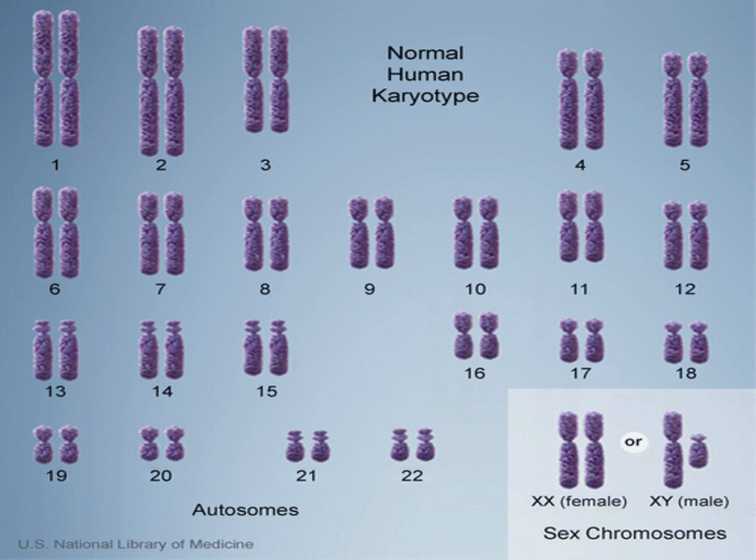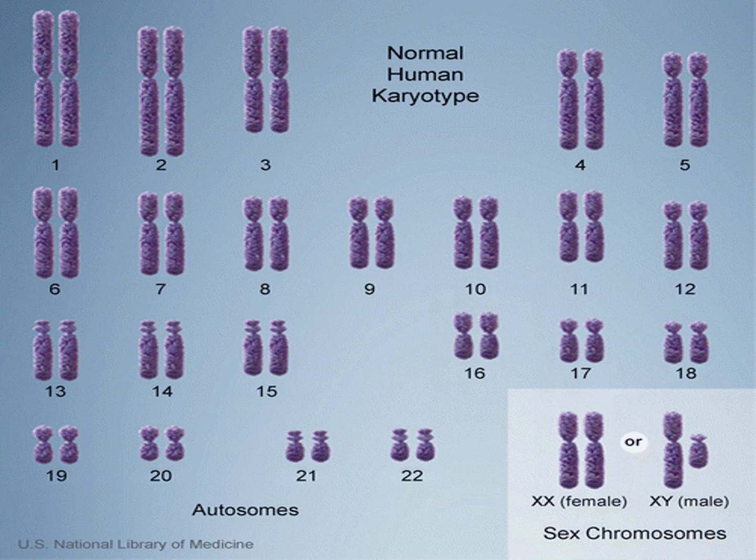Karyotype. The number of chromosomes in any living organism is constant, animal or plant.